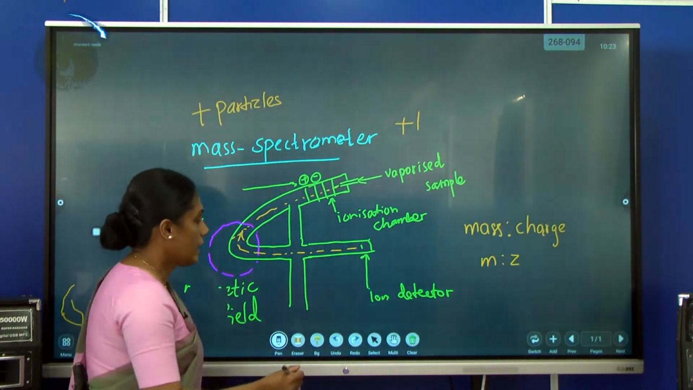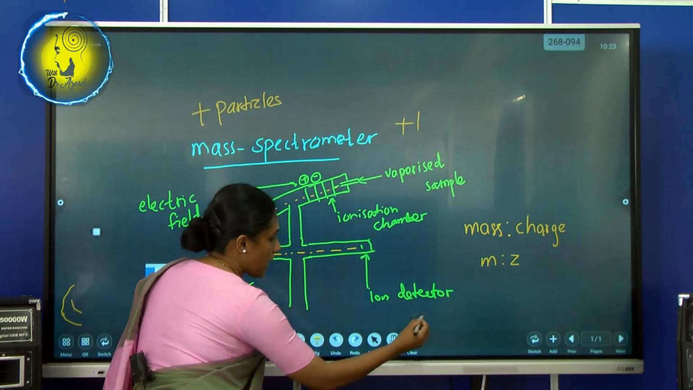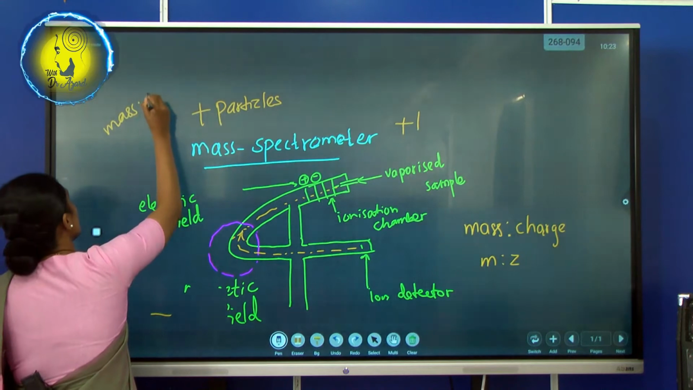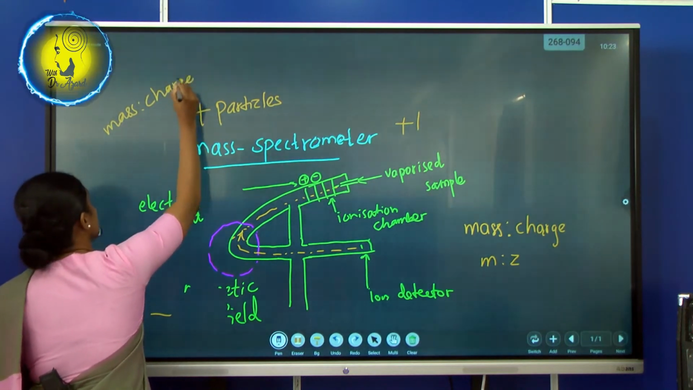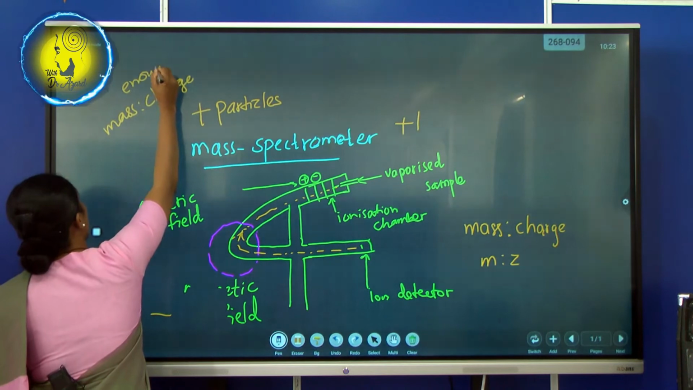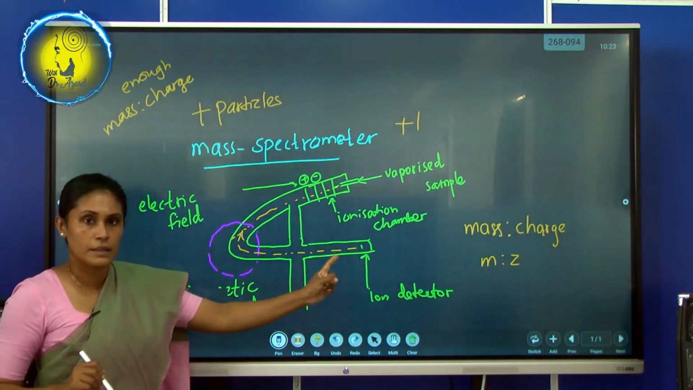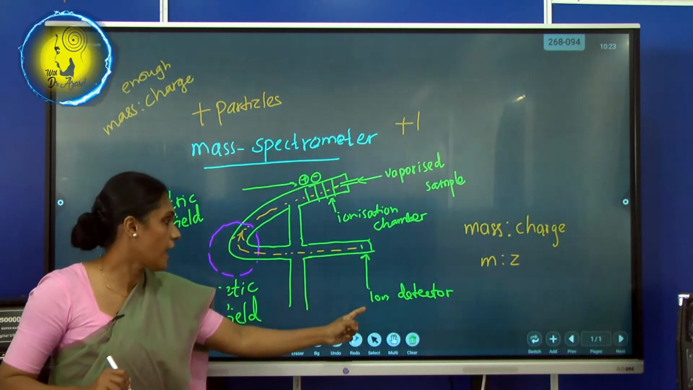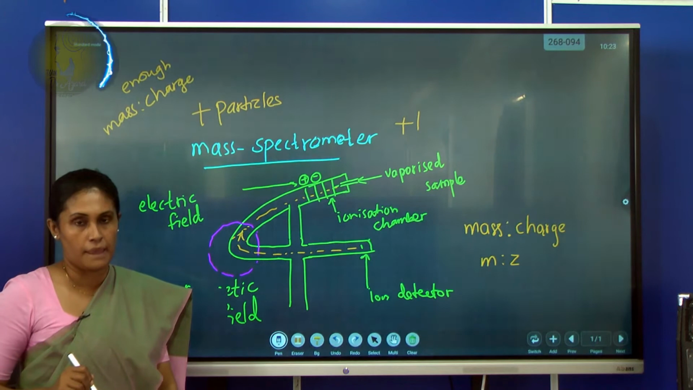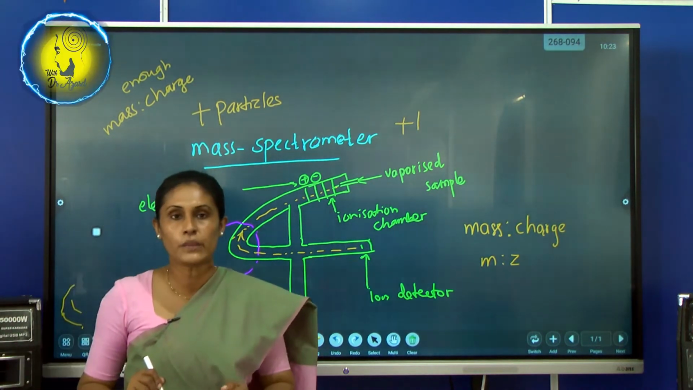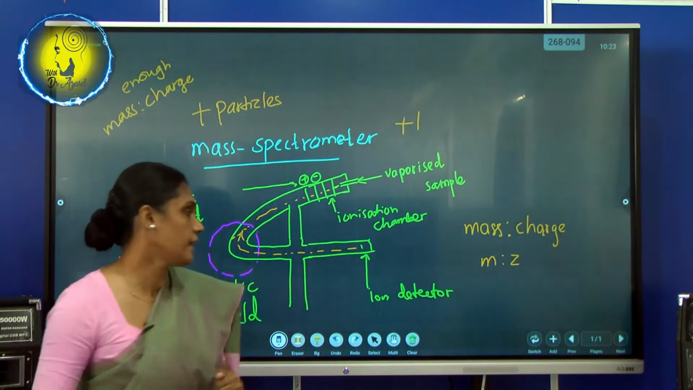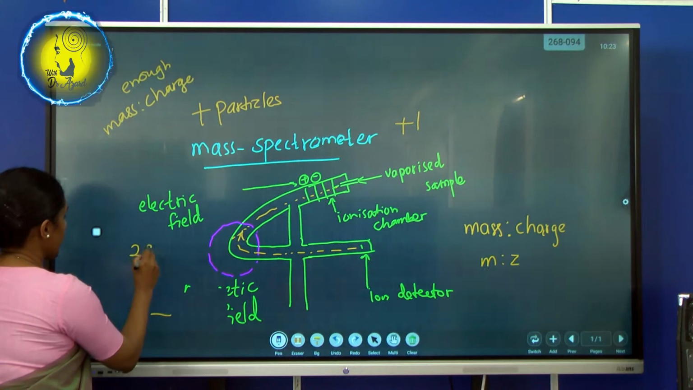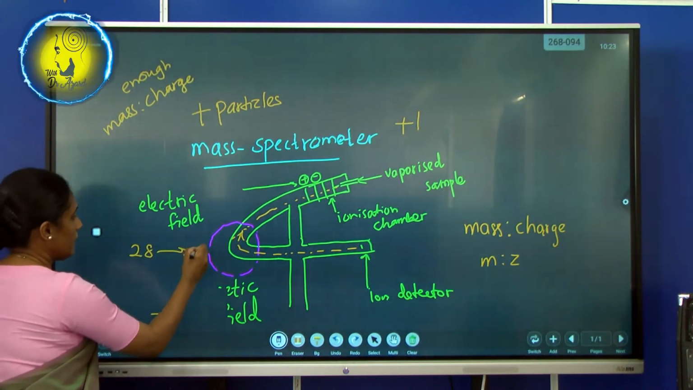No. Why? The particles which have enough mass to charge ratio, the word I am using, enough, go to meet the ion detector. Right? Now for example, think one atom has a mass of 28. If it is 28, the detector will give the value as +1.